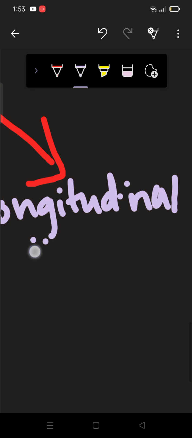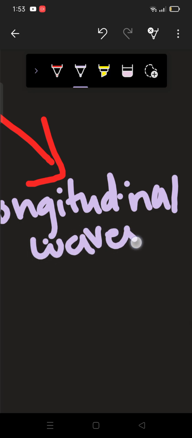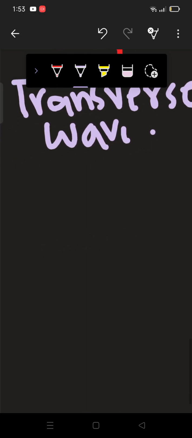Longitudinal waves. Alright, so what are transverse waves? Transverse waves are waves in which vibrations of particles of medium is perpendicular to the direction of propagation. Alright, let me write here down.